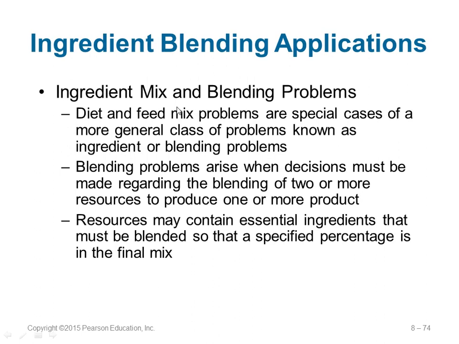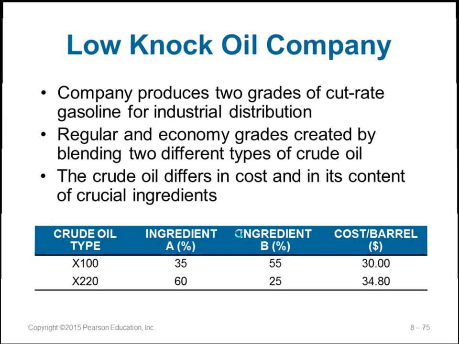Next, you can also do what are called ingredient blending applications. Here it is ingredient mix and blending problems. These are some special cases, also called ingredient or blending problems. Blending problems arise when decisions must be made regarding blending of 2 or more products. You want to put 2 or more things together to come to one product, and there are so many conditions: how much percentage can be mixed, how much cannot be mixed.